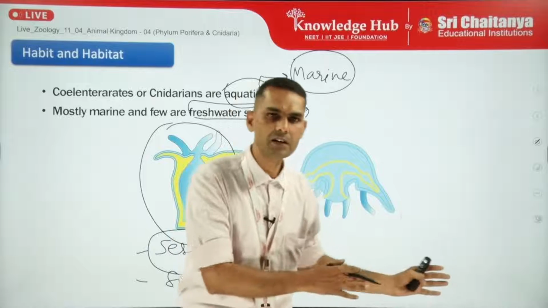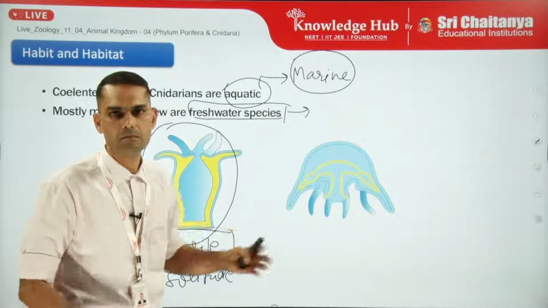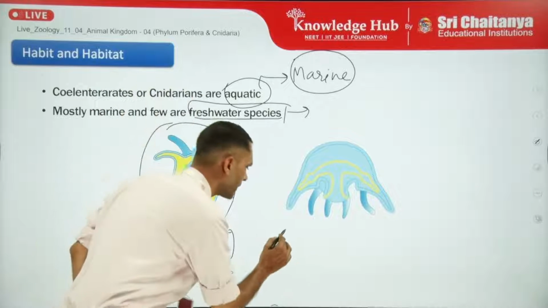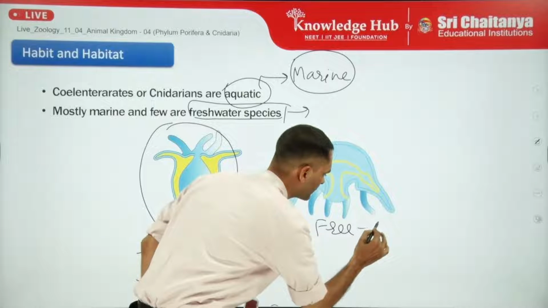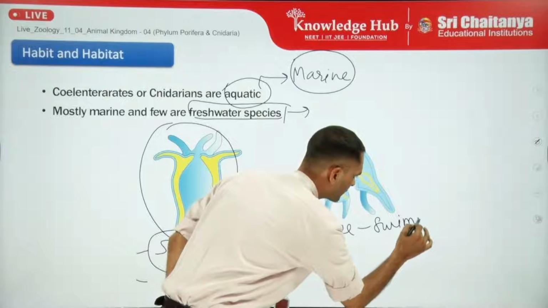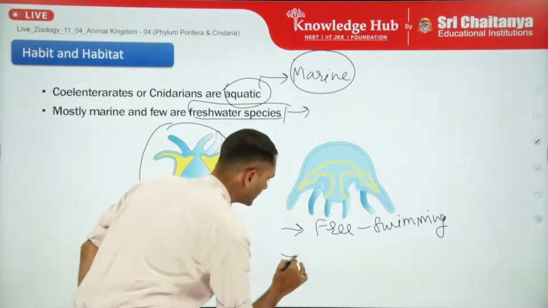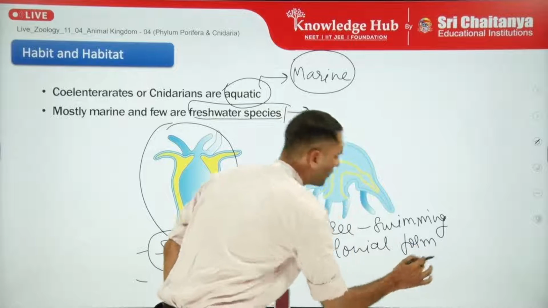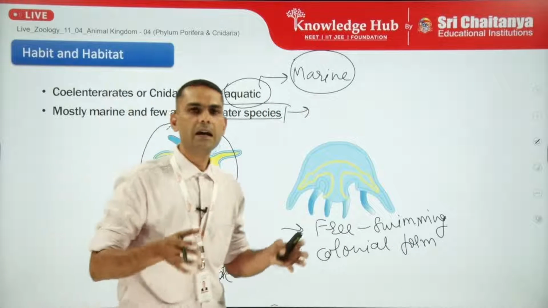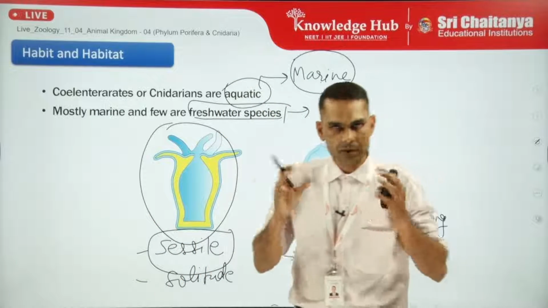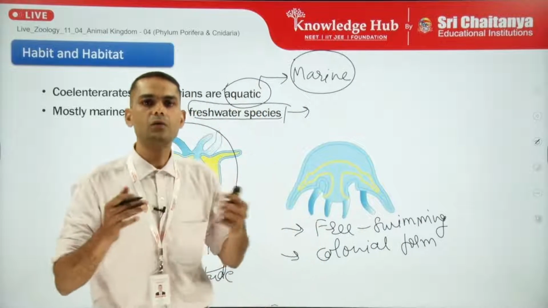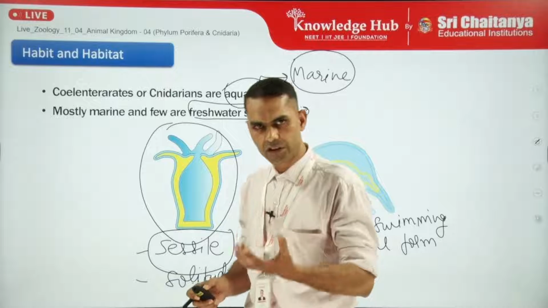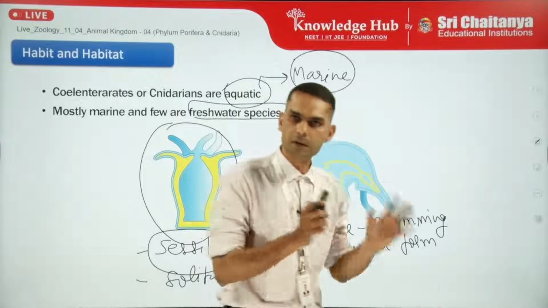But in contrast, here we see the medusa form. The most common example is the jellyfish Aurelia. It is usually free swimming and lives in colonial form. What does that mean? In colonial form it lives in a group of its similar kind, and this is an advantage compared to the solitary form, because in a group it is easier to find nutrition as well as to escape from the predator.